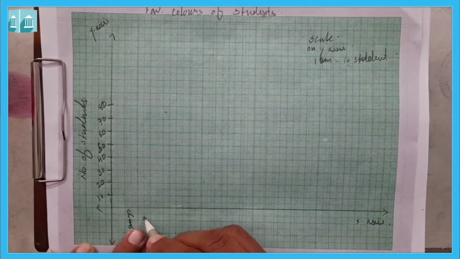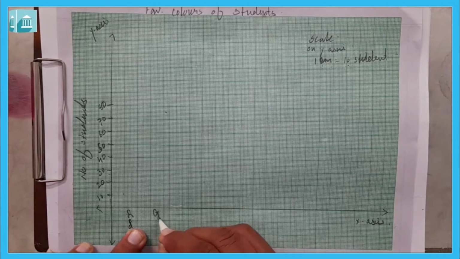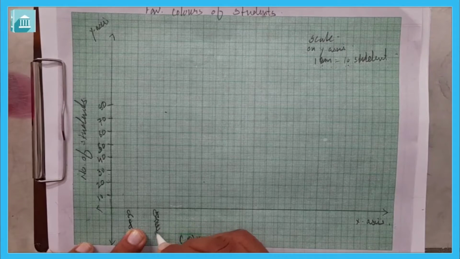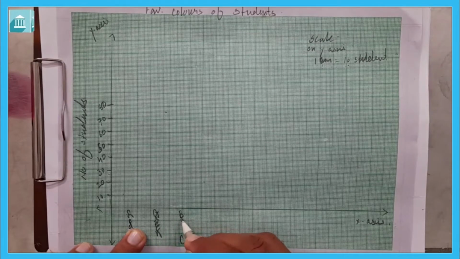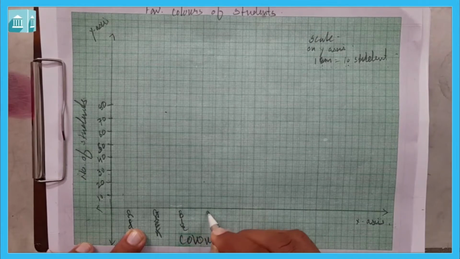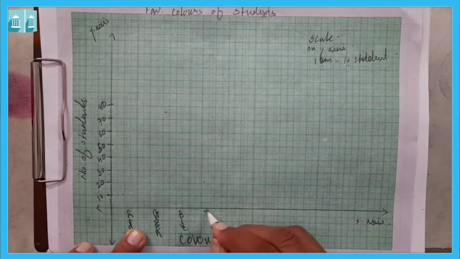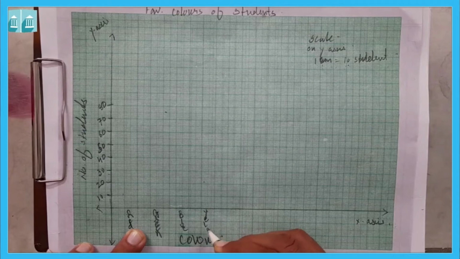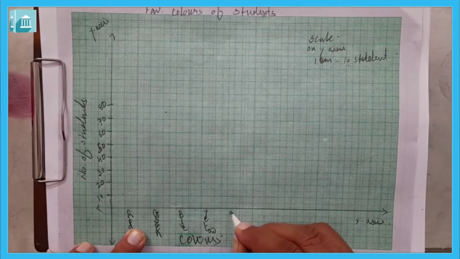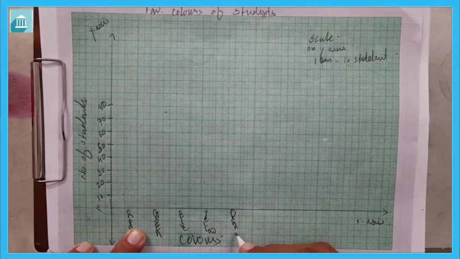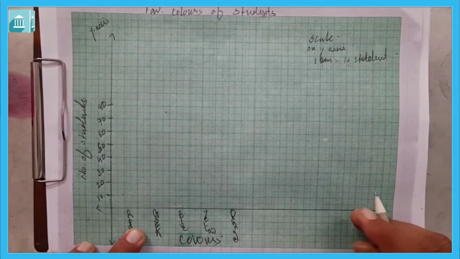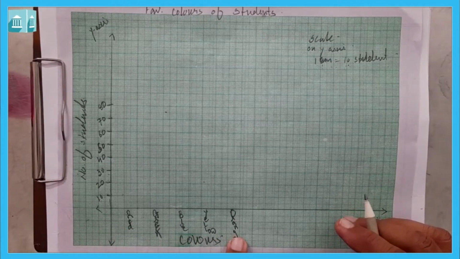Again I am leaving one bar and then I am writing here green color. Then again blue color. Then yellow. Then orange. So in this way we write the name of the colors also here.